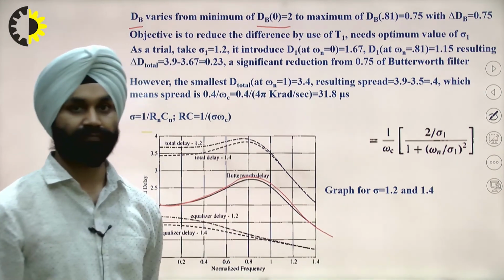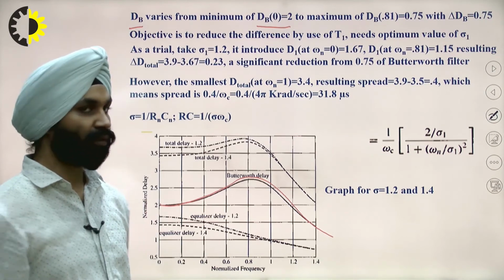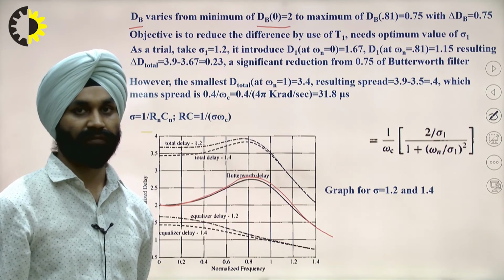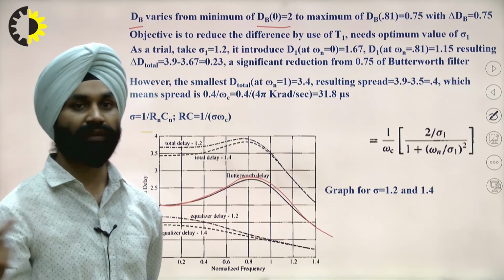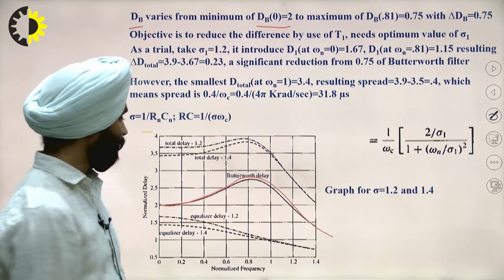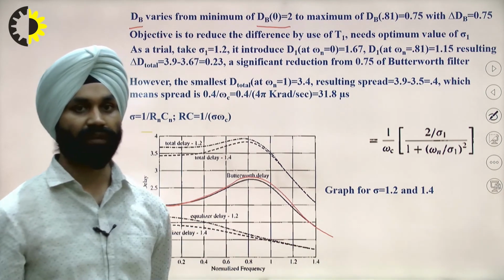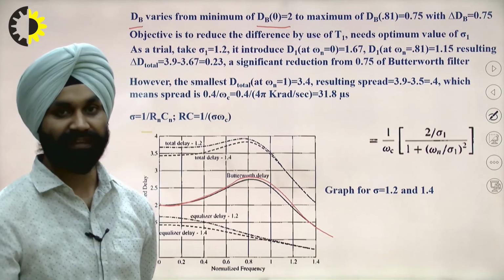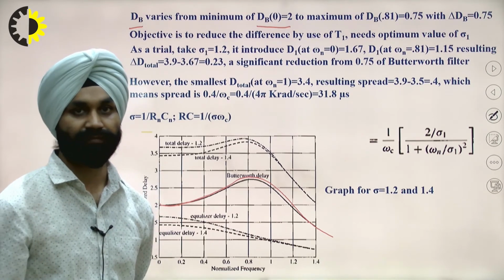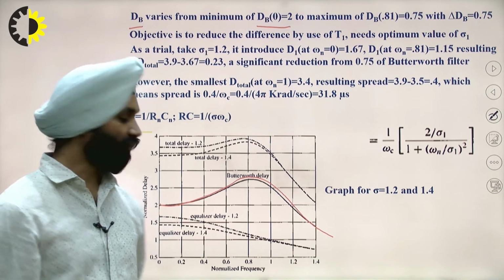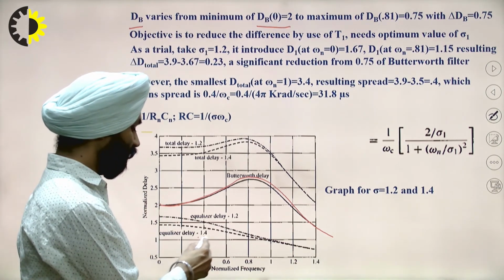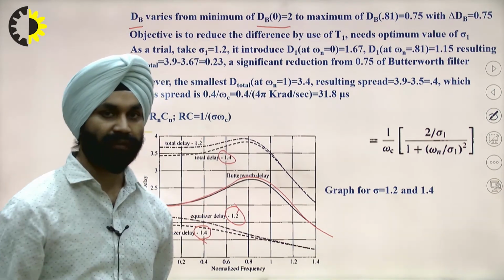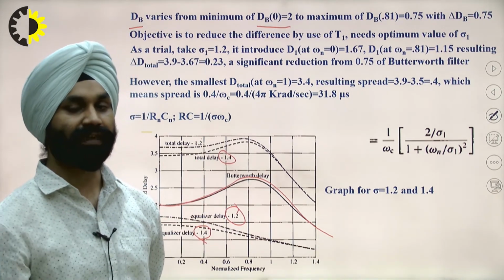We can put different values of omega and calculate the different values of delay, and then we can draw it on this scale. When we draw it on the graph, it will be easier to see the equalization, right? Now we can have different orders of equalization, so that we can find out the different delays that can be there.